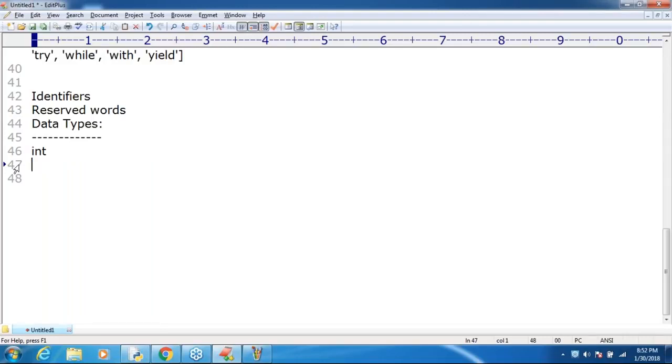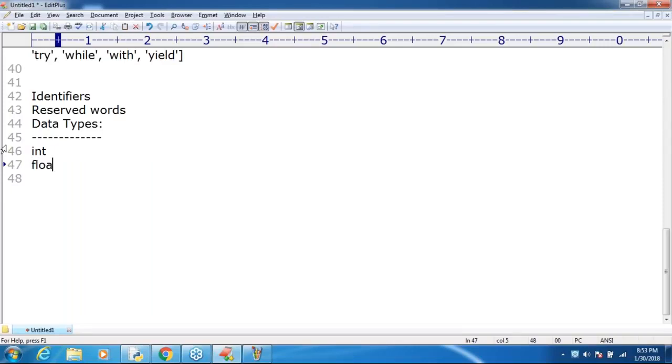This is one thing. Next, what about the remaining things, sir? Int is not reserved. Then immediately some people are asking, sir, if it is the int type, float type, double type, boolean type, these are reserved words, right? Sir, we are not going to use these words in the Python program. You never going to use int, because internally Python is going to consider it. That's why these are not reserved words. Are you getting it? I hope you can understand, because we never use these words. Am I required to declare a variable explicitly? No.